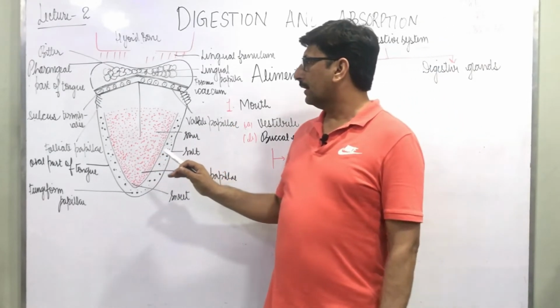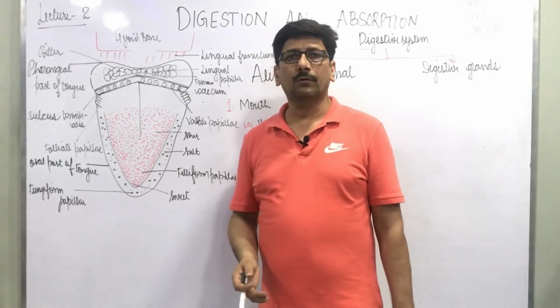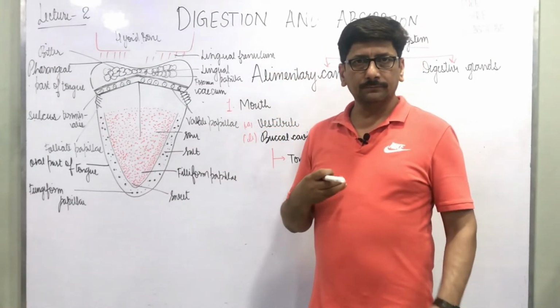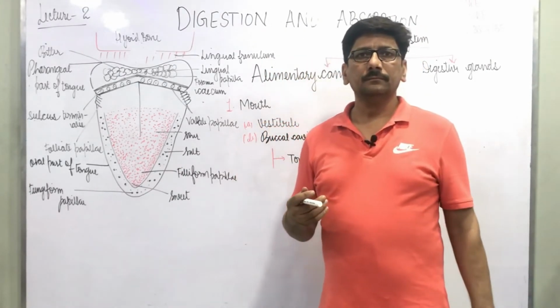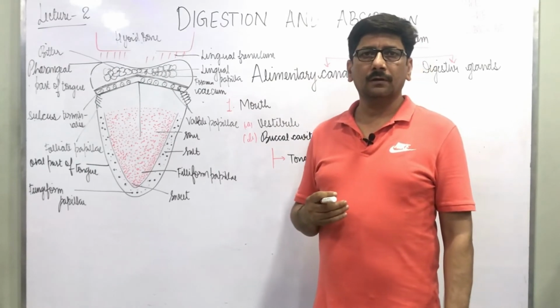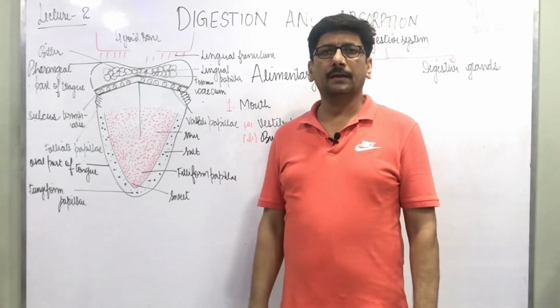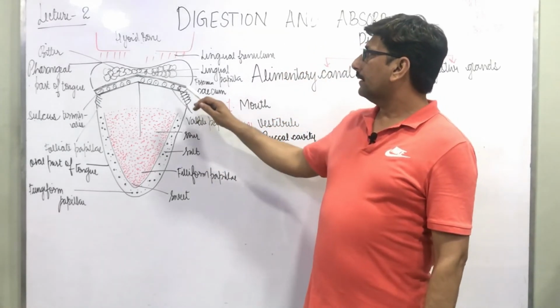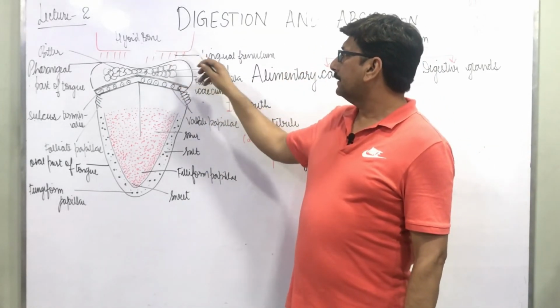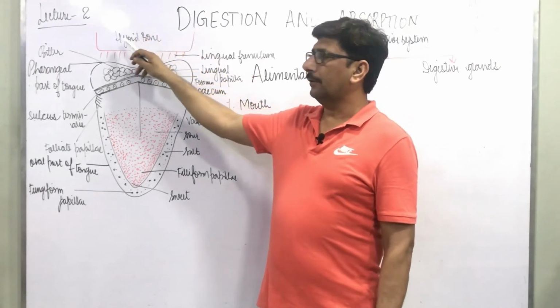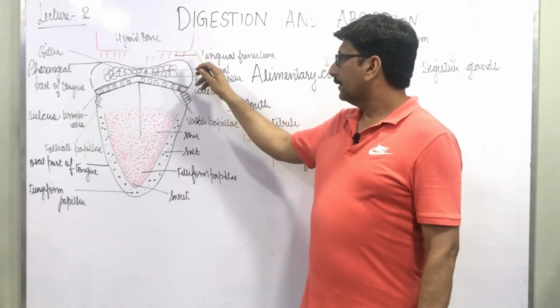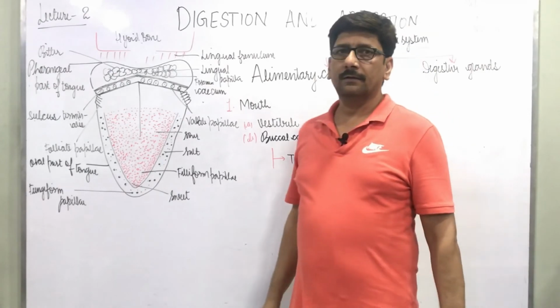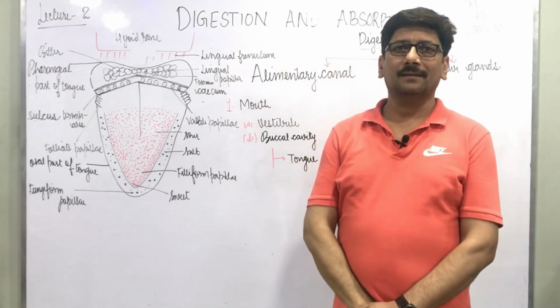So the tongue is an organ that is responsible for chewing of the food, as well as swallowing of the food, cleaning of teeth, and is the organ of taste. And the muscular part of this is attached by the lingual frenulum with the hyoid bone. So that's it about the tongue.